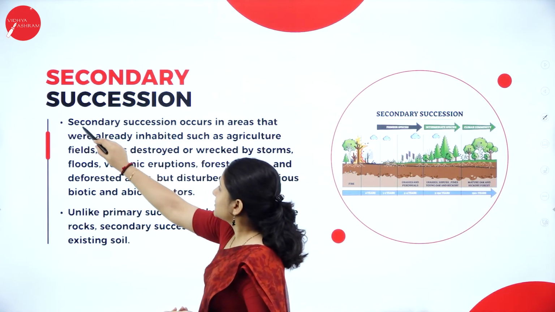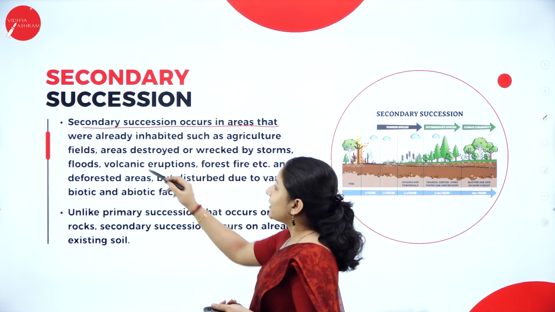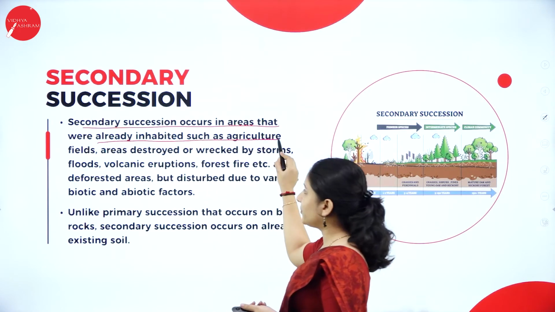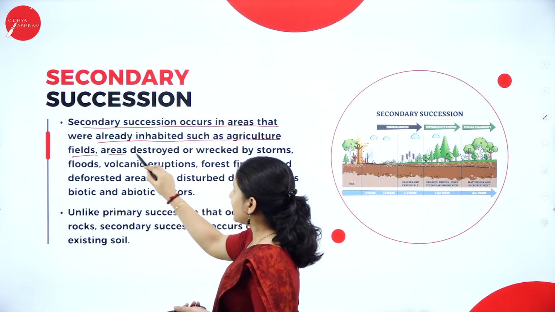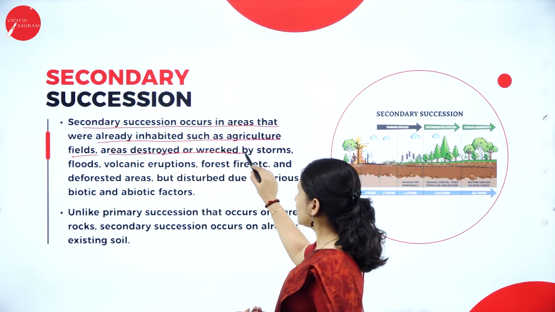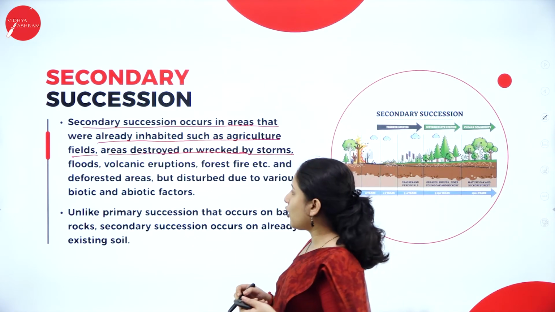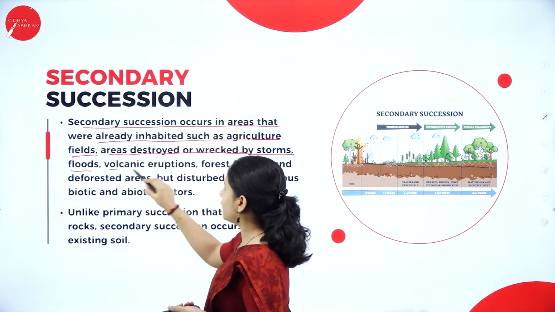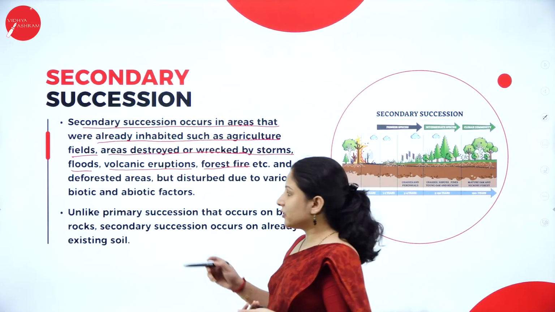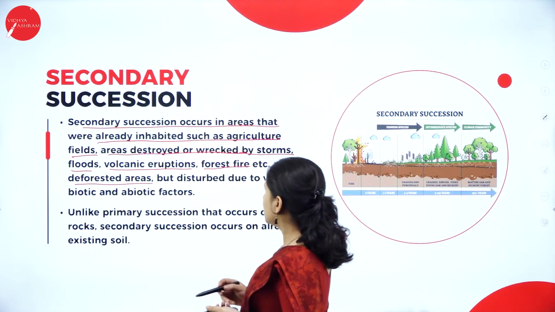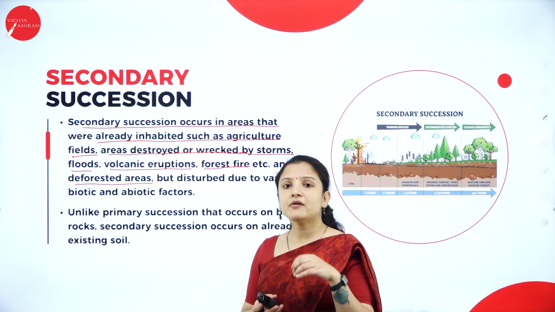So secondary succession occurs in areas that were already inhabited by plants. Say for example, agricultural fields, or areas that were destroyed by storms, floods, volcanic eruption, forest fire, deforestation, any area which was disturbed.